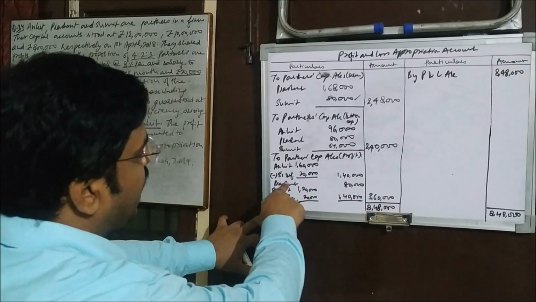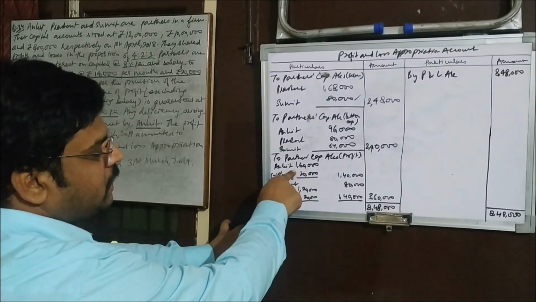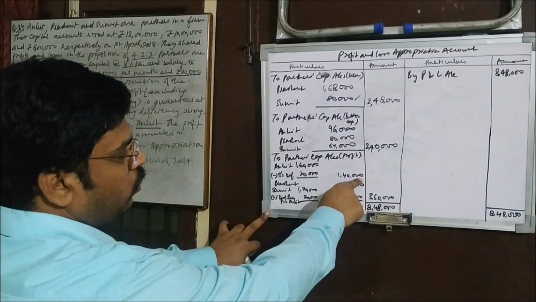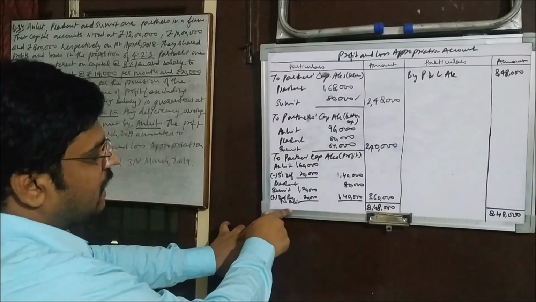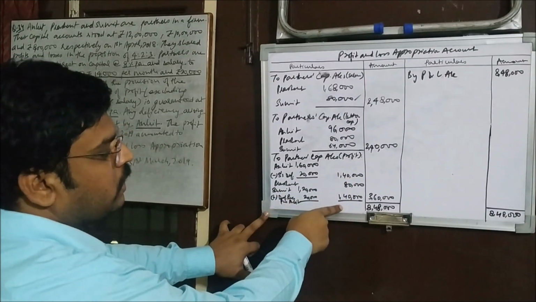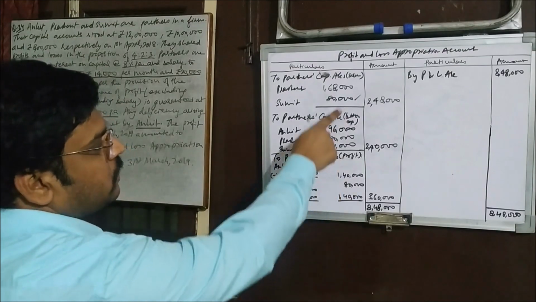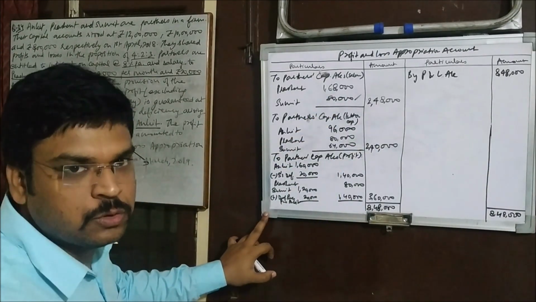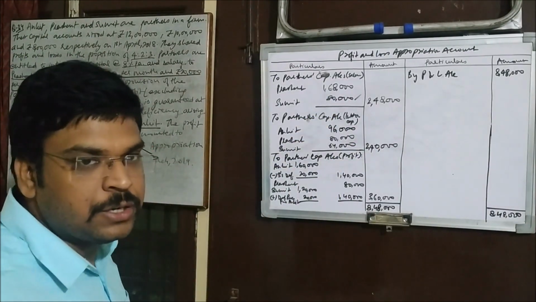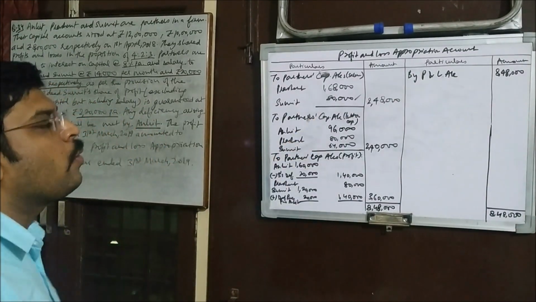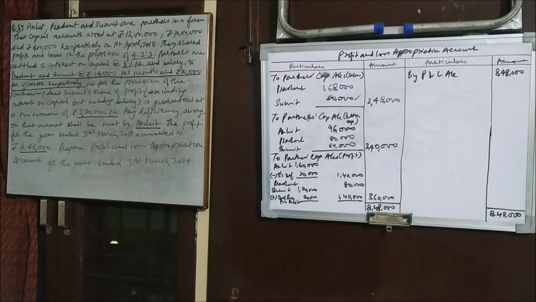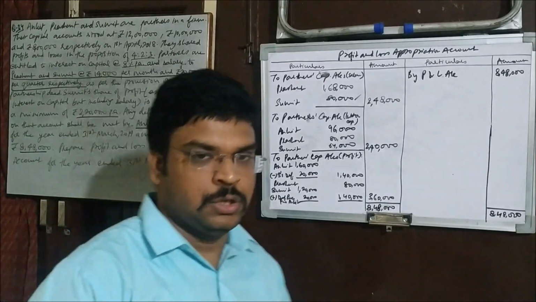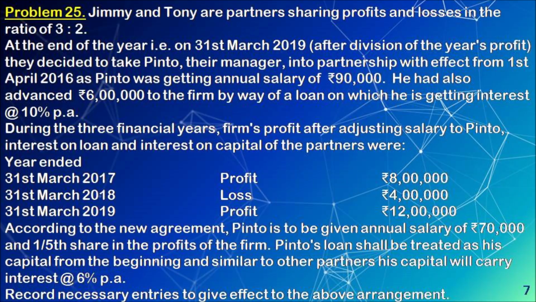So that 20,000 has been deducted from Ankit's share, and Ankit's share now becomes 1,40,000, and it has been added here to Sumit's share. It has become 1,40,000. 1,40,000 plus 80,000, totally he is getting 2,20,000 as per the agreed terms and conditions. Alright, so this is the way to present the question. You can have a look. Now let's move on to another question. You can see the question on your screen.